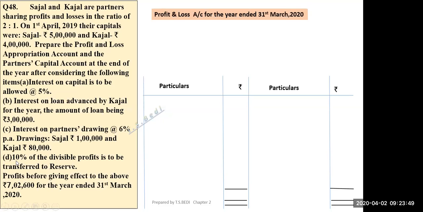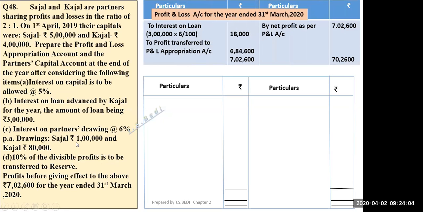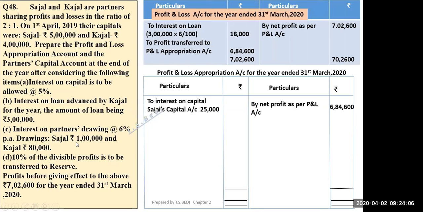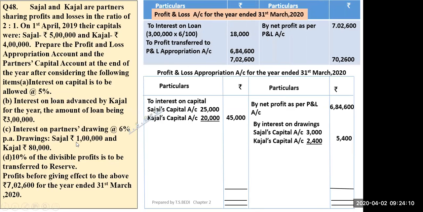Yes, here 10% of divisible profit is to be transferred to reserve. Divisible profit means the balance that comes after giving all the interest, salary part and interest on drawings, and deducting all this. That is called divisible profit. Now 6,84,600 was the net profit. Interest on drawings was 5,400 and interest on capital was 45,000.